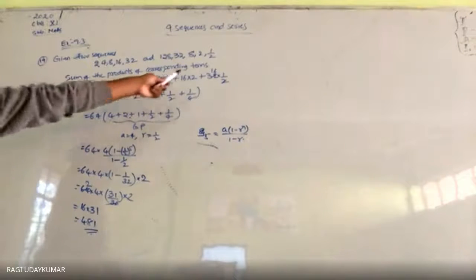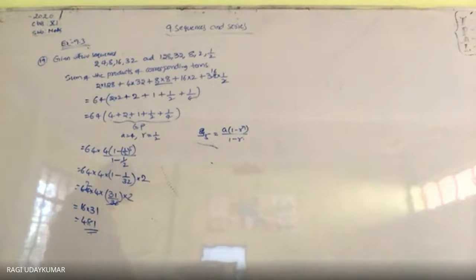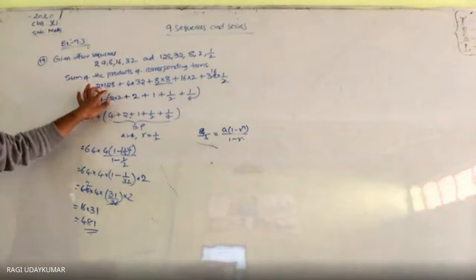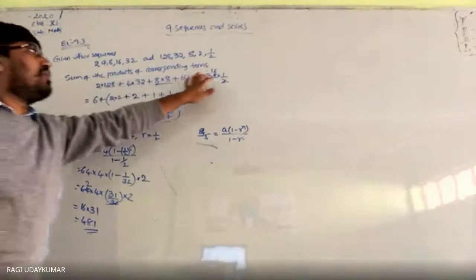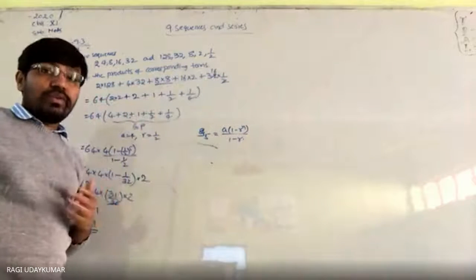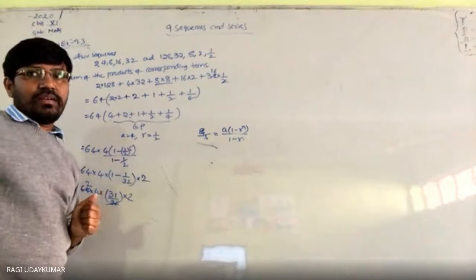Sir, what is the necessity, sir? Now directly if you add here itself, we are going to get the sequence and the sum in the easiest way. You may get it out. Yes, you will get it. The same sum if you find out, find the sum of both, add the 16. But you need to use the geometric progression.